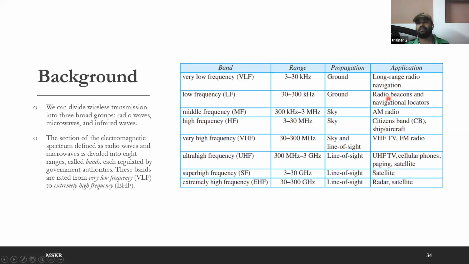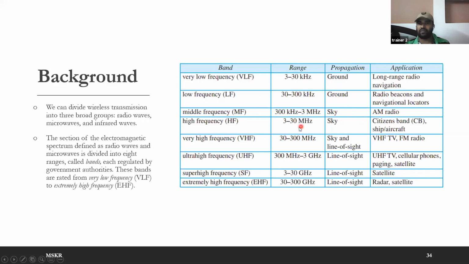That controlling station is nothing but a beacon which will generate a radio signal which will be collected by each and every plane to get the position of the corresponding ground station. Whereas the middle frequencies MF, 300 kilohertz to 3 megahertz, move from ground to sky propagation. They are used in AM radios.